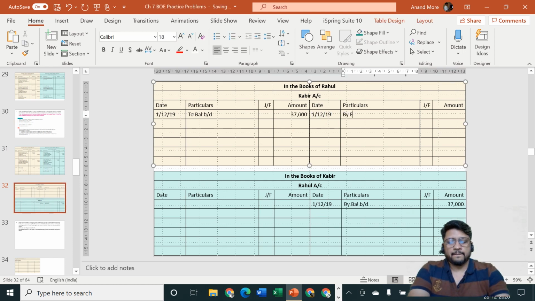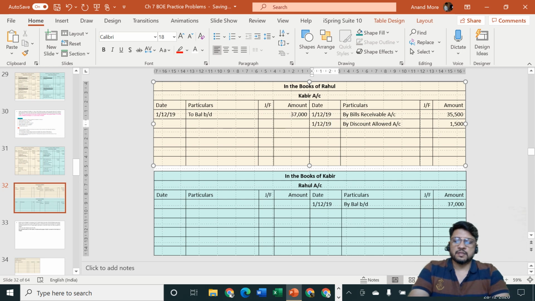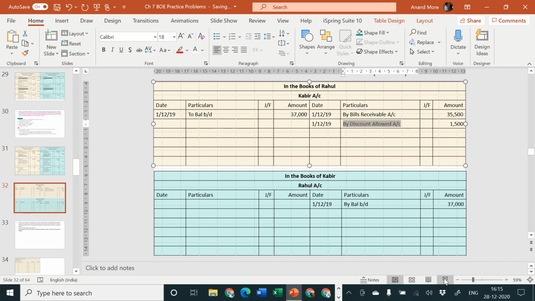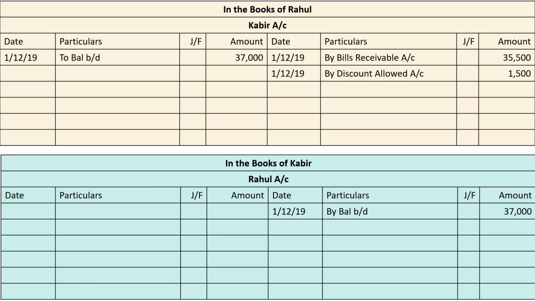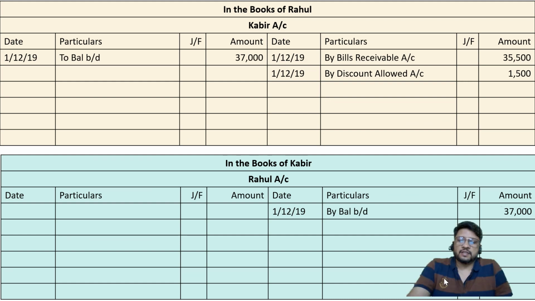So I'll specify 1st of December 2019, by bills receivable account 35,500 and 1,500 by discount allowed account. But sir, discount allowed is a loss and we debit all expenses and losses. So this account should have been debited, sir. You are crediting it. No, what you are saying is correct.